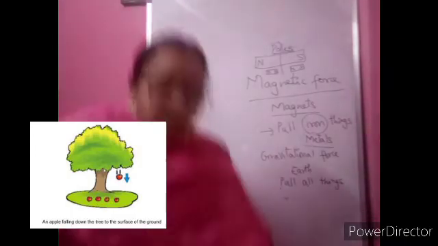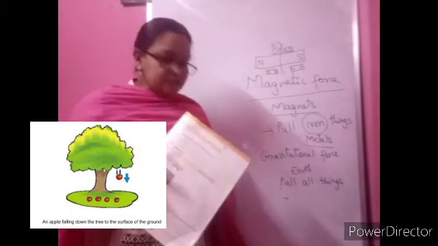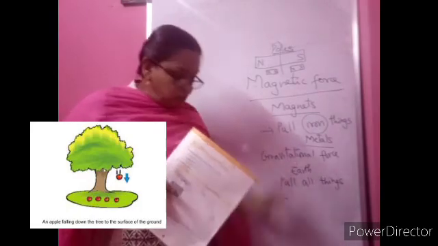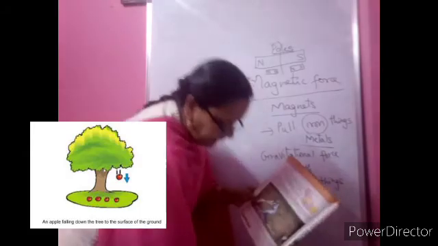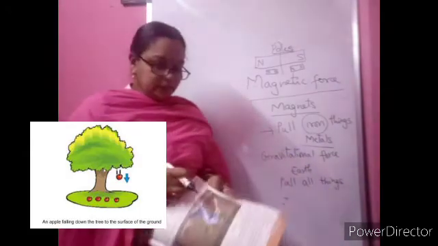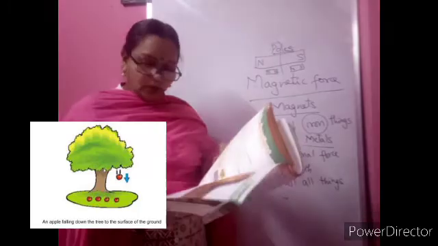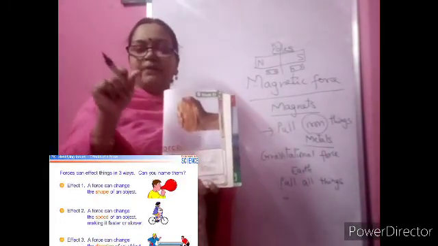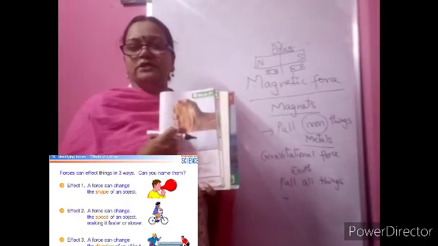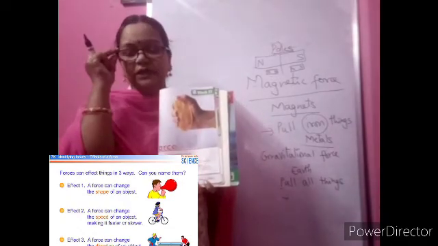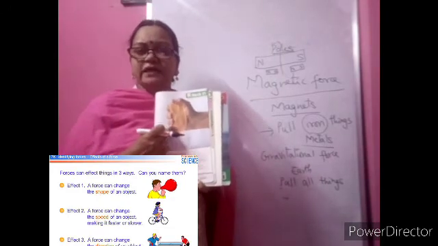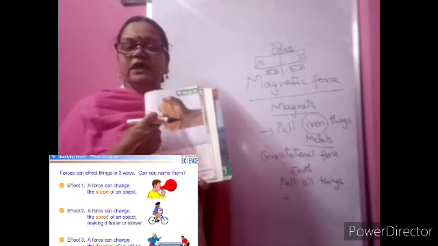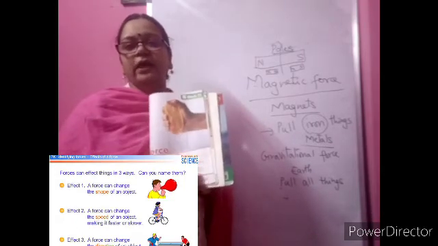Now, as always, after this class is over, you will open your textbook and look at the pictures given. In page number 129 you can see a beautiful picture where a person is applying force and squeezing an orange. So what is happening here, children? What is the effect here? Is it changing direction, or changing speed, or moving, or what is it? Very good. The shape is getting changed. Is it pull or push? That you can think and write down.